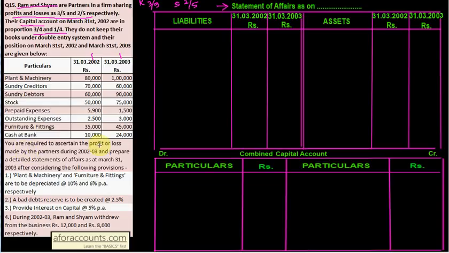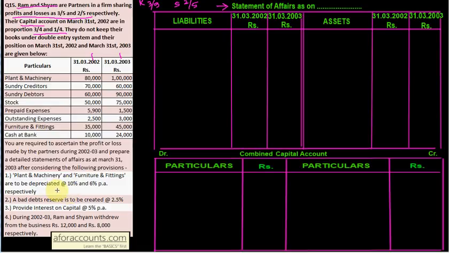You are required to ascertain the profit and loss made by the partners during 2002-03 and prepare a detailed statement of affairs as on 31st March 2003 after considering the following provisions. Plant and machinery and furniture and fixtures to be depreciated. So this particular adjustment of depreciation, nothing has to be done in statement of affairs.